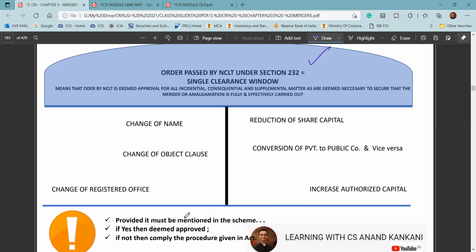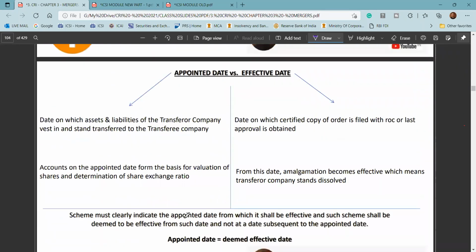So just check the past year questions. In the past year, they have asked a lot of questions with respect to these provisions and the single clearance window. Generally, it's the regional director who raises the objection that the object clause is not the same, or the authorized share capital is not enough, or whatever.